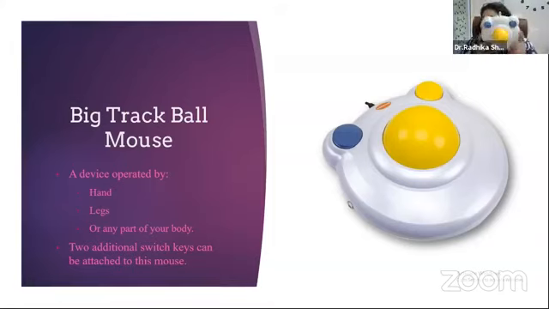So basically, this mouse is something like this. This is the big tracker ball, which operates as your trackball mouse. आप घुमा सकते हो और ये cursor आपकी screen पे घूमेगा. This blue keys, they act as your left click. Then there are two side slots. You can attach two additional switch keys to this mouse.